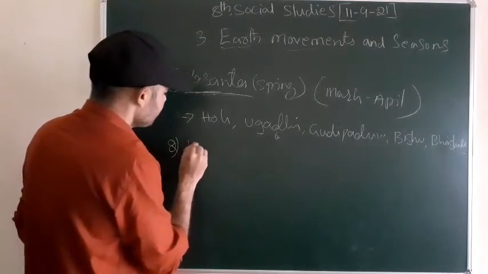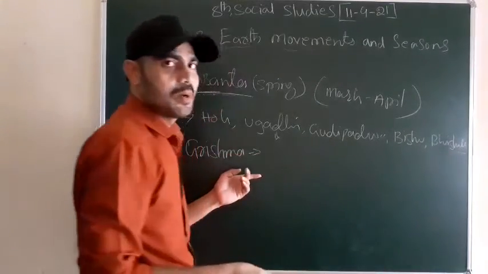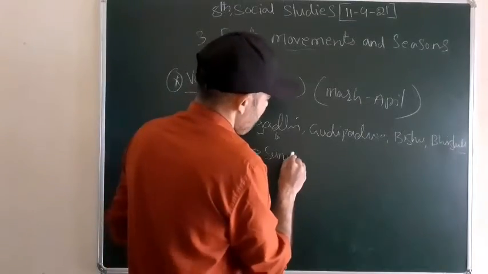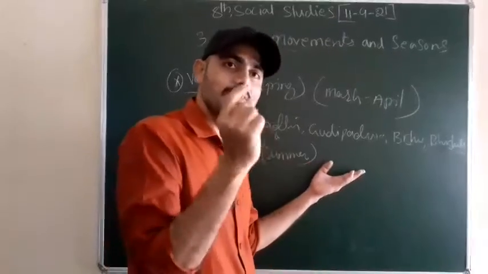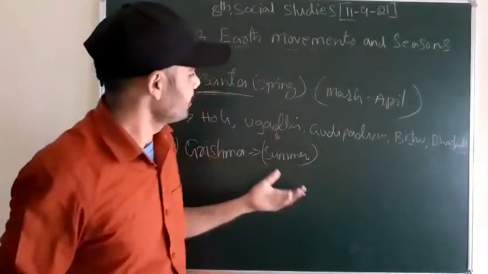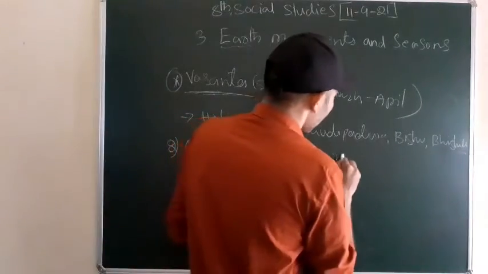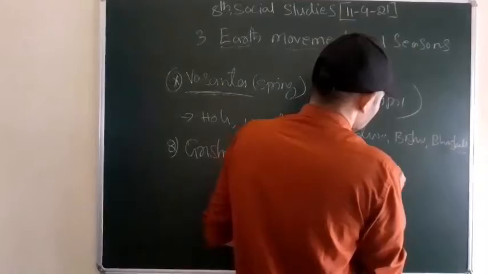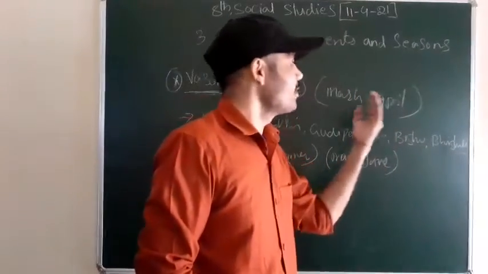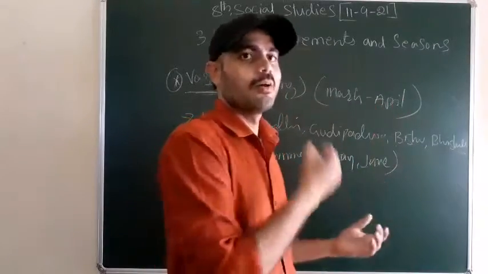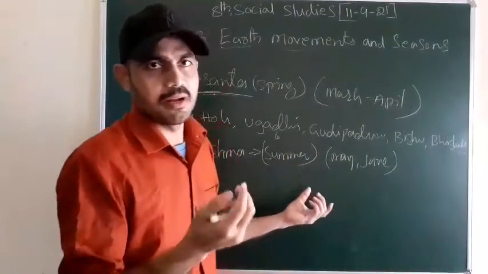Second one, what was it, Nana? Grishma. What do you call the Grishma? Summer, right? See, the Grishma is the hottest season, the hottest weather month in our India. Why? Because the Grishma especially comes under May and June. We can see it almost from the half of April. When it comes to the mid of April, we start receiving the sun, right? The sunlight is very intense here.